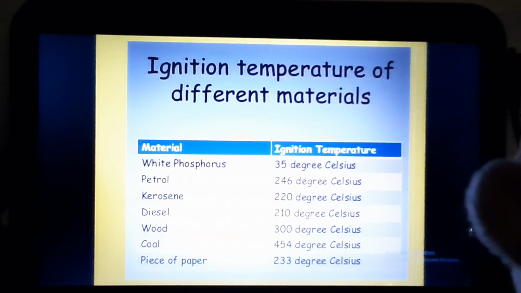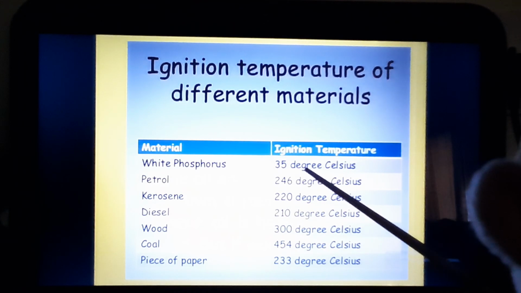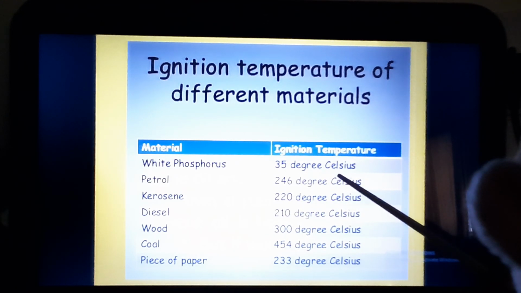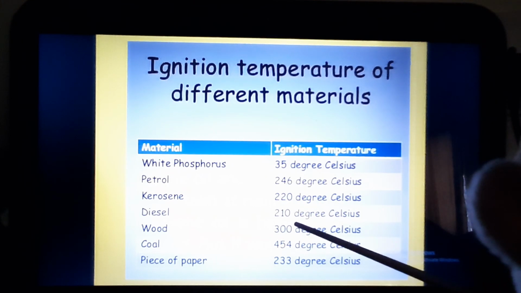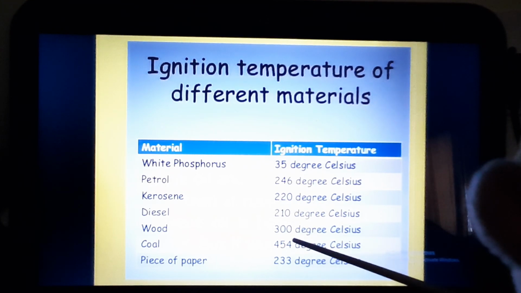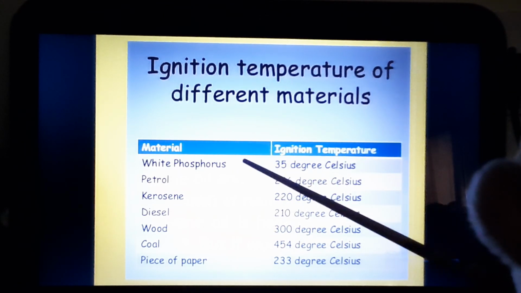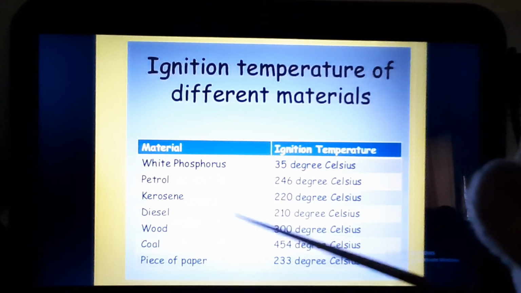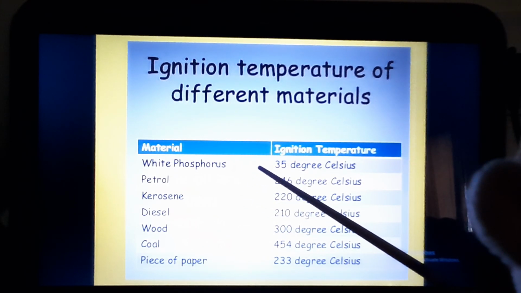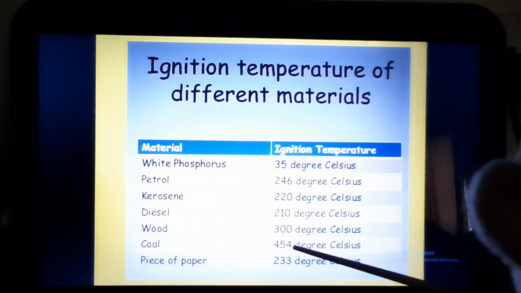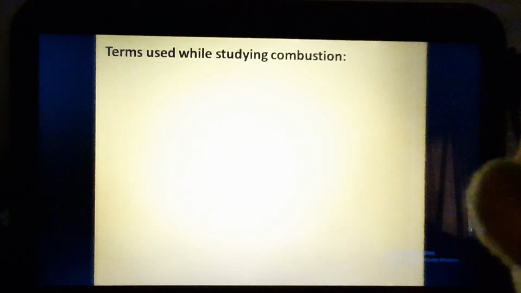Here you can see the ignition temperature of different materials. White phosphorus 35 degrees Celsius, which is almost room temperature. Petrol 246, kerosene 220, diesel 210, wood 300, coal 454. So here we can see that the minimum heat required to reach ignition temperature is for white phosphorus. Among these listed materials, white phosphorus will undergo combustion immediately, and we need to supply more and more heat to the coal so that it undergoes combustion.